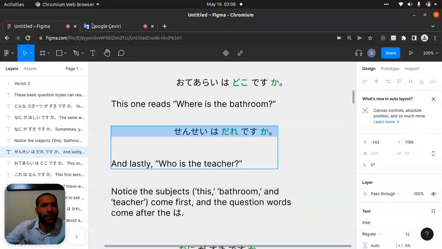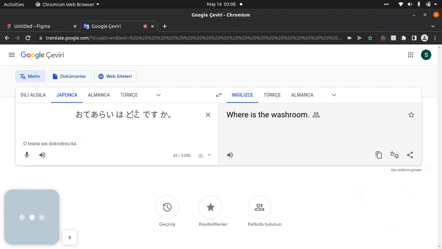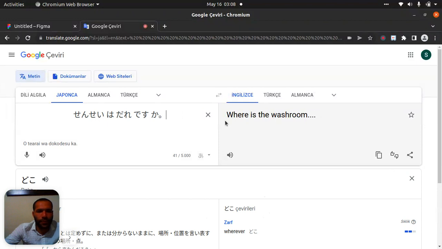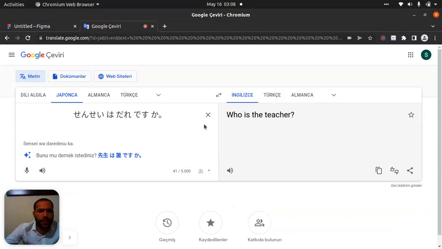Let's look if you want, to be sure about that. Yeah. Who is the teacher? Sensei wa dare desu ka? Dare desu ka? Not dore desu ka, sorry, dare. 先生は誰ですか Sensei wa dare desu ka?